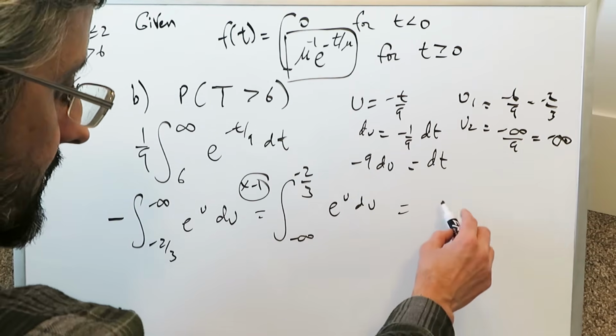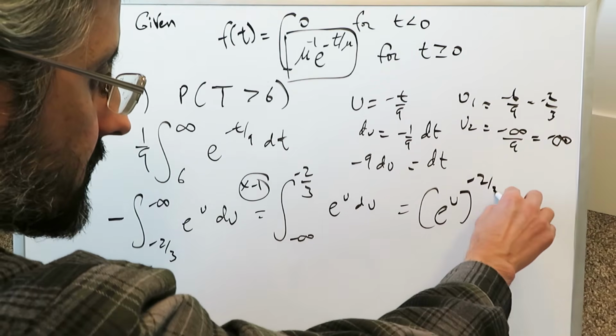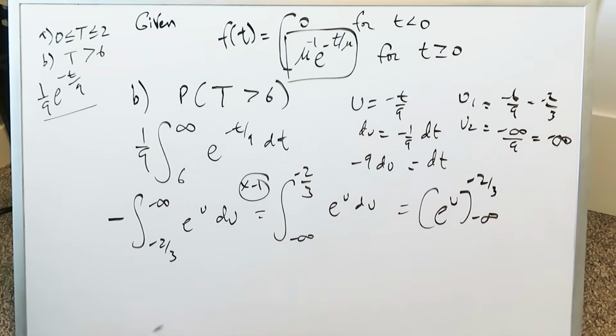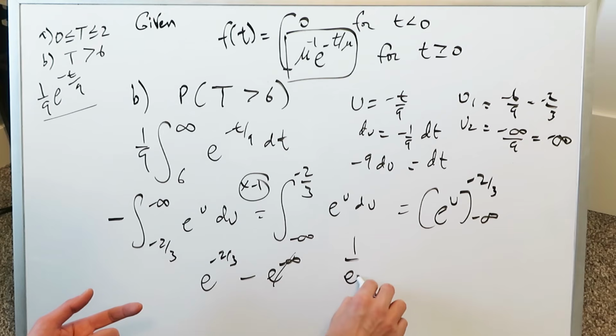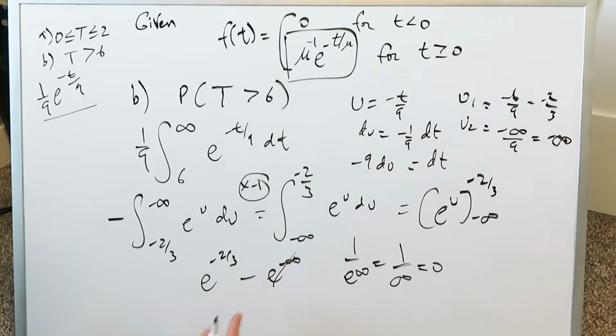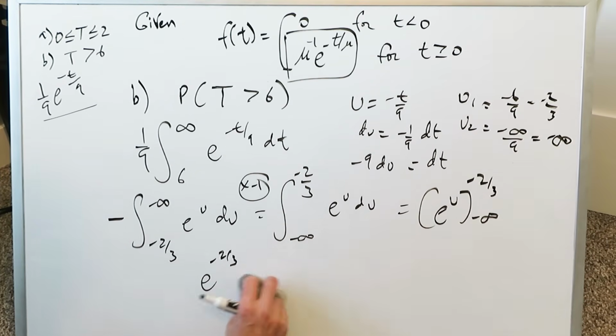Let's do this definite integration. We're looking at e to the u from minus 2 over 3 to minus infinity. Or we should be saying minus infinity to minus 2 over 3. So we'll do that, e to the minus 2 over 3 minus e to the minus infinity. But this right here is wonderful. It'll zero out because you're looking at 1 over e to the infinity, which is 1 over infinity, and this right here is equal to 0. So technically our definite integral with regards to the antiderivative is just this. This right here is your answer.